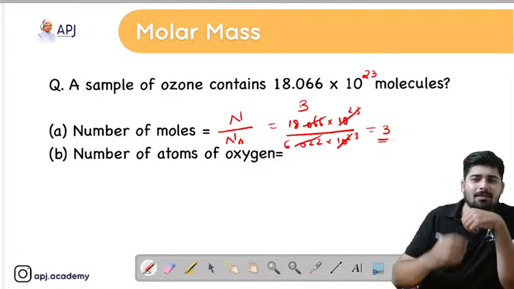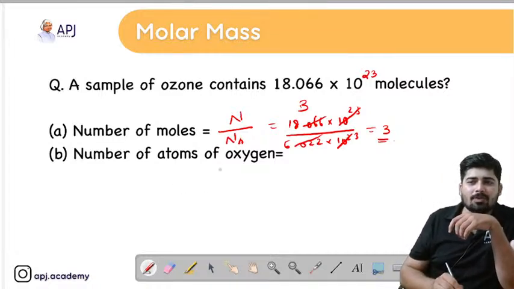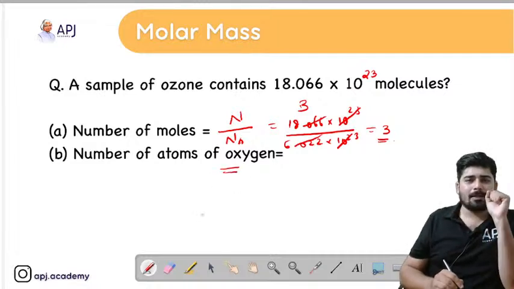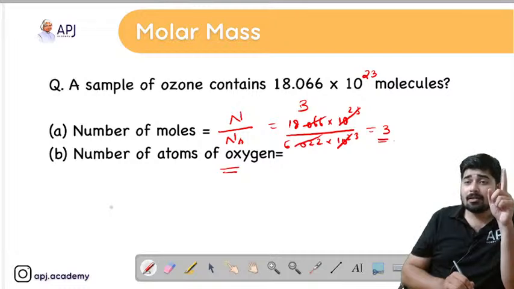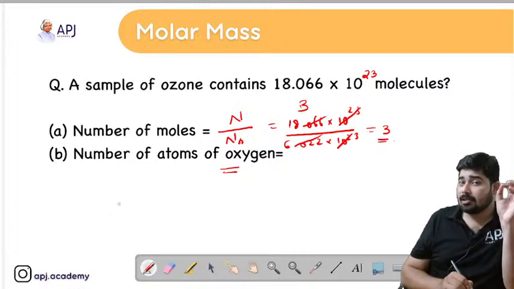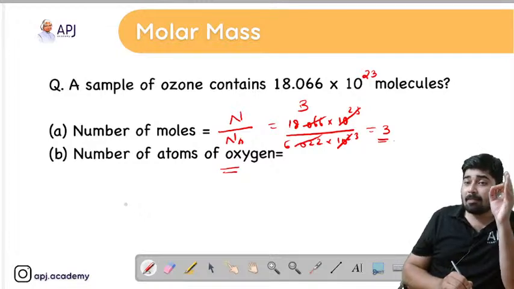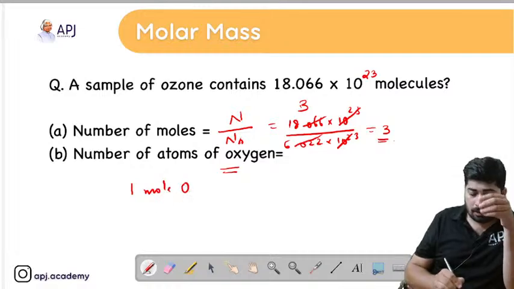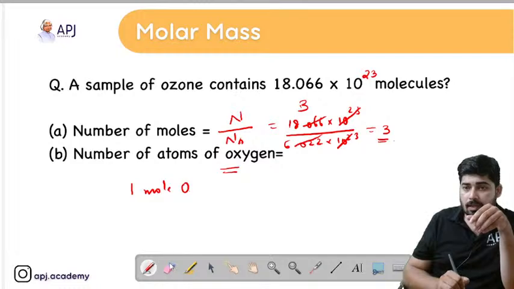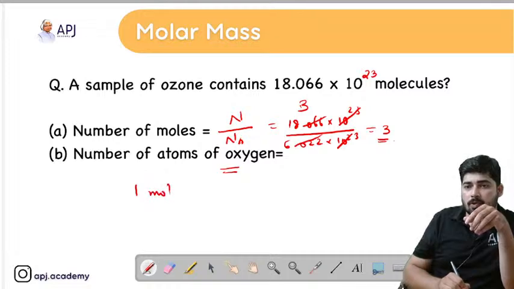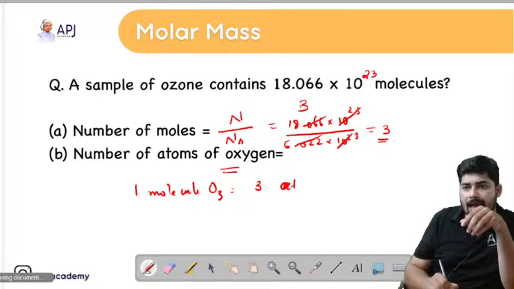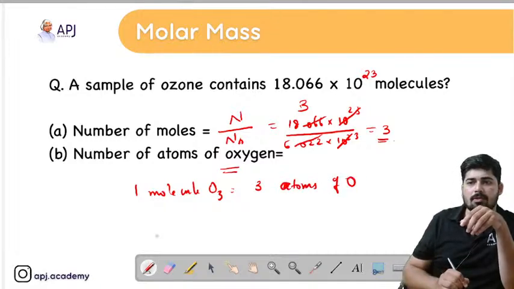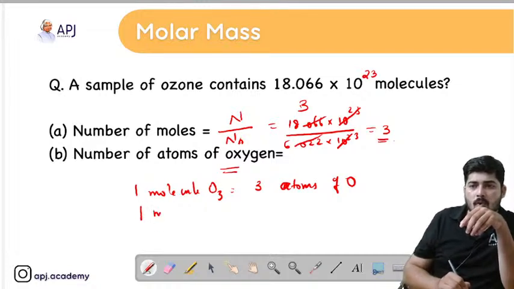Now the B part: number of atoms of oxygen present in the sample. Here it is not about the molecule, so you should be very careful. It is about the number of atoms. Let's take 1 molecule of ozone. 1 molecule of ozone contains 3 atoms of oxygen. So we can take 1 mole of ozone.